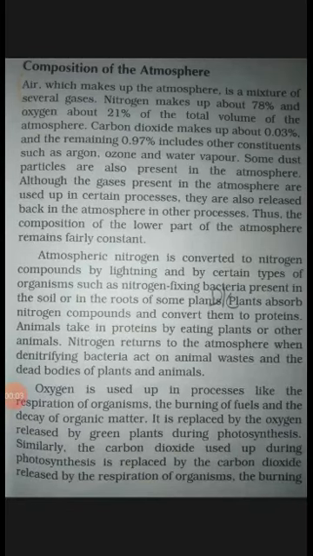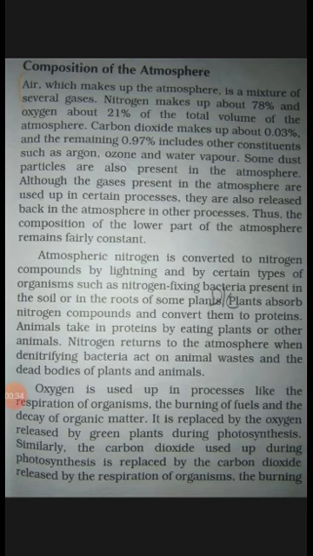Today, let us discuss the second chapter of geography, the atmosphere. Do you know what is atmosphere? Atmosphere is a blanket of air that is around the earth, and it extends more than 1000 kilometers above the earth's surface.